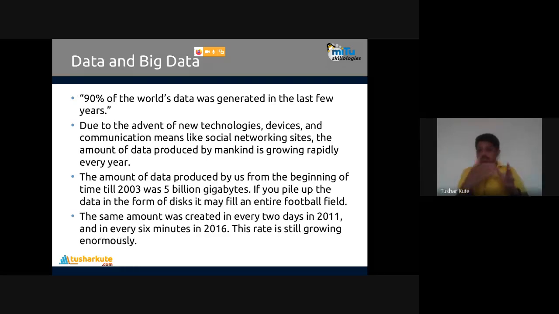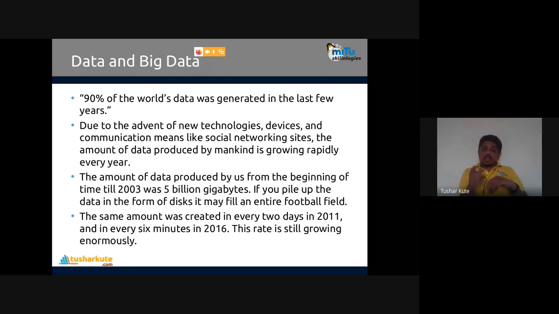Now let's talk about the second angle. The same amount of data as from the beginning until 2003 was created every 2 days in 2011. Every 6 minutes in 2016.